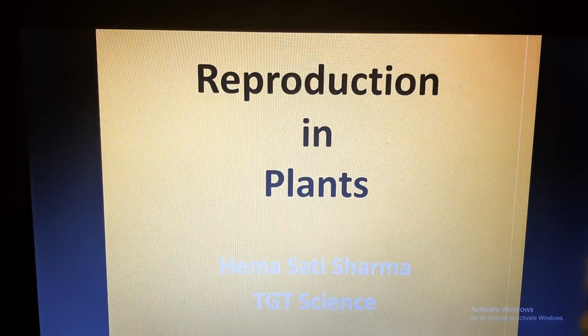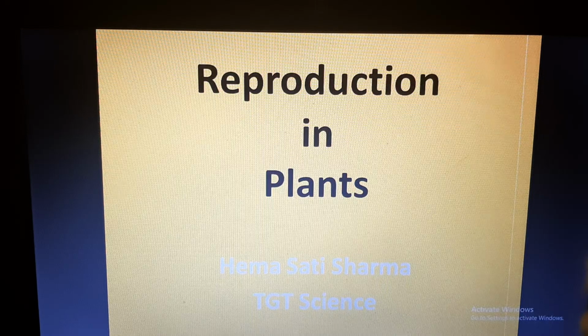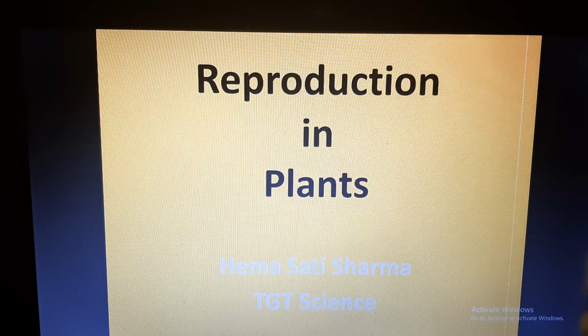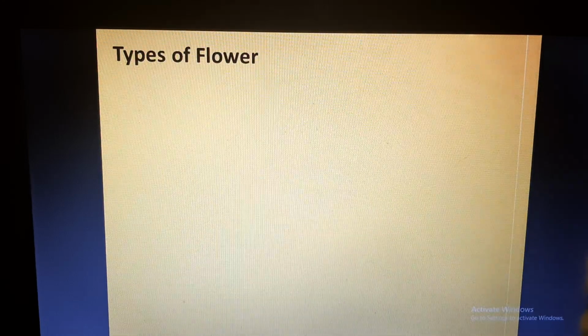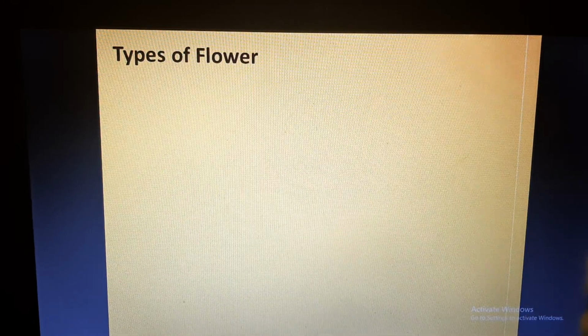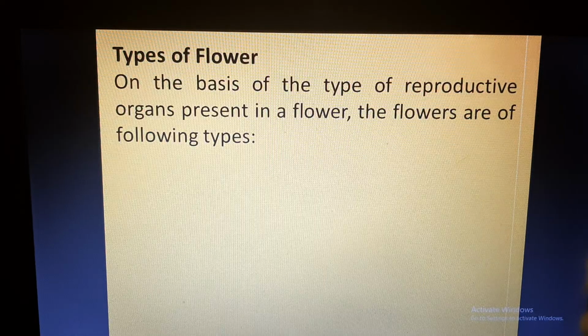We are discussing the chapter Reproduction in Plants for class 7. In our previous lecture we were discussing sexual reproduction in plants and we studied parts of flowers. We studied the female part and male part of the flower. In today's class we will discuss types of flowers.